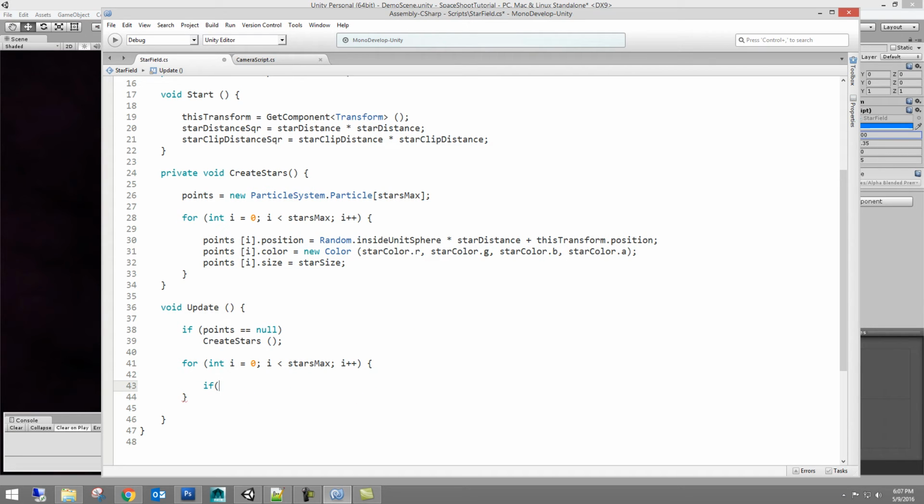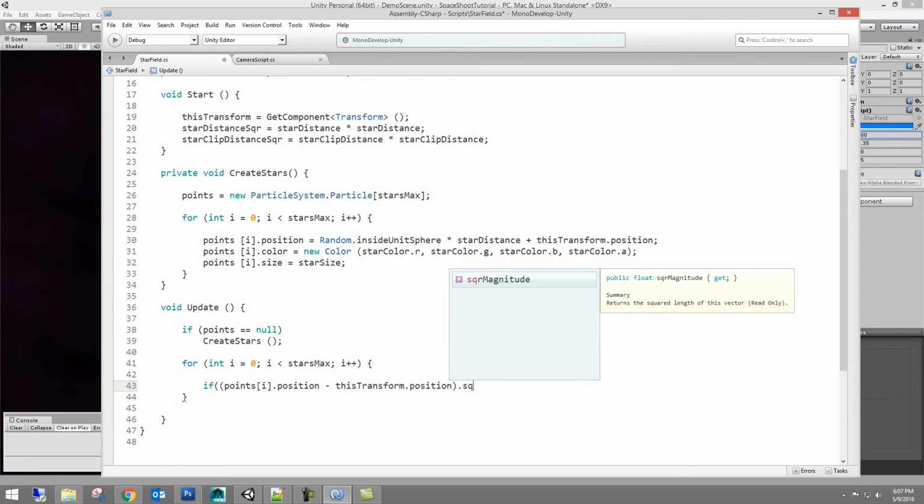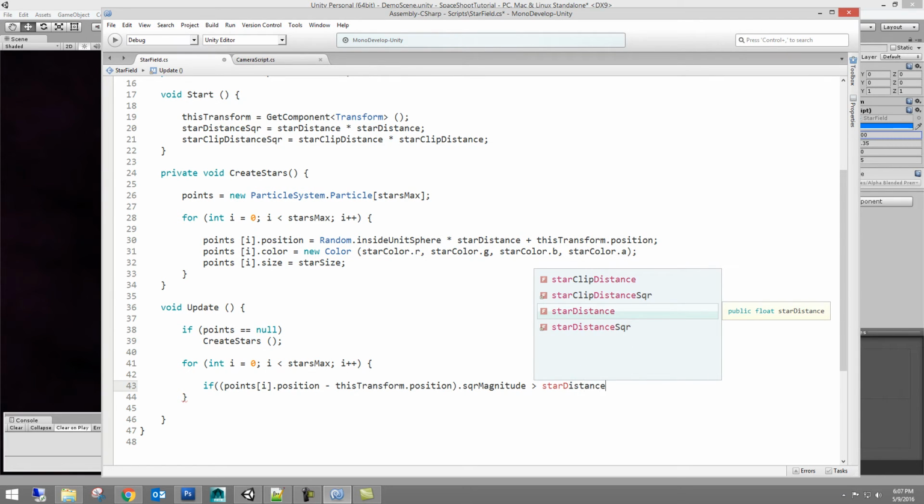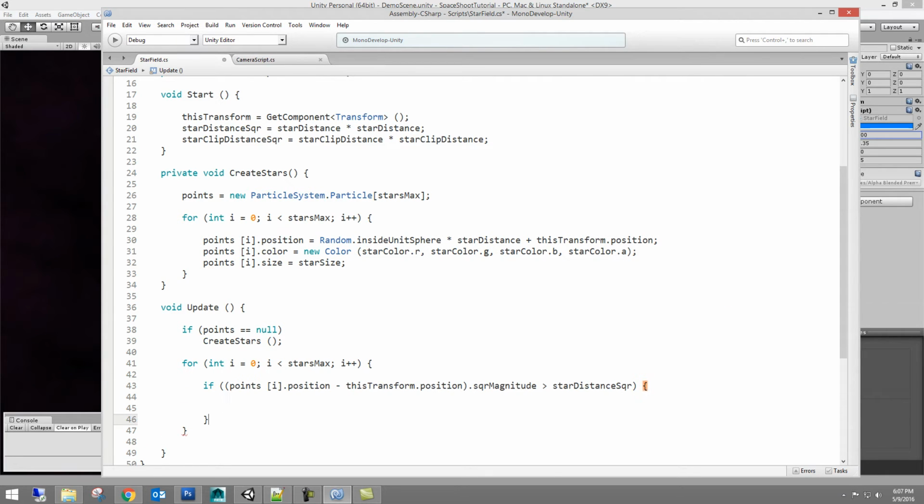So we're going to say if points I, each one of those individual points, and I can't even spell position, if its position is less than this transform position square magnitude is greater than star distance square, then do something.